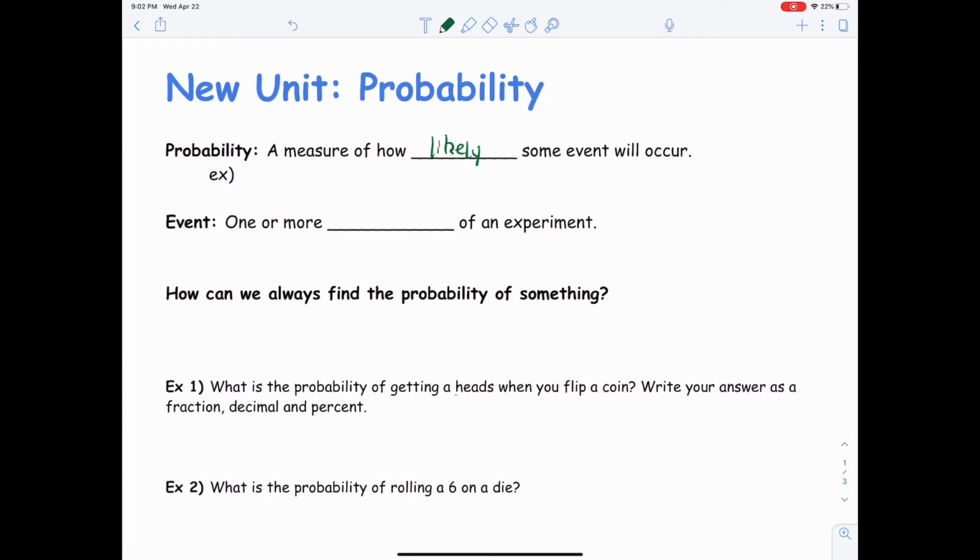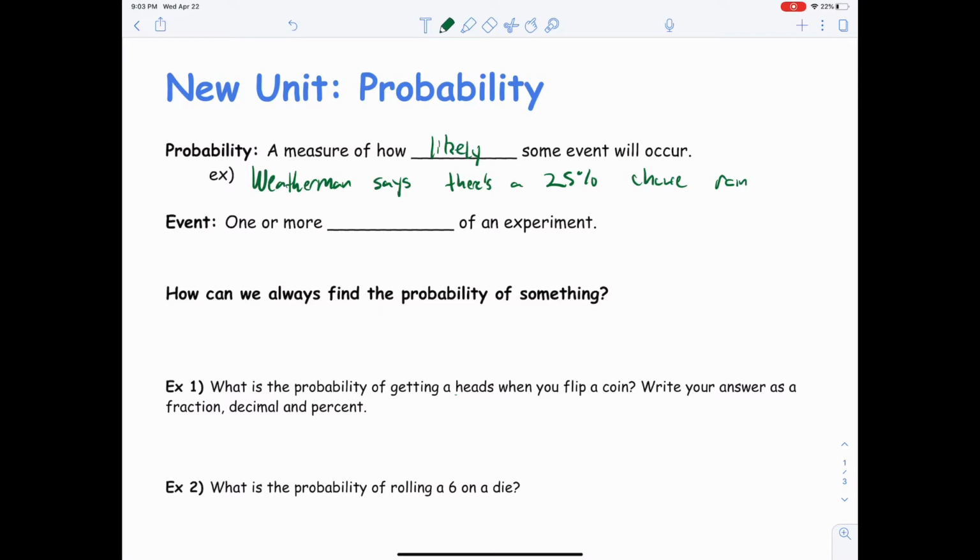You've probably seen a lot of probability in your life that you may or may not know. For example, the weatherman says there's a 25% chance of rain. That's a probability right there. It's a measure of how likely something's going to occur. It's all about chance. Does it mean it's absolutely going to rain no matter what? No. He could be wrong. Does it mean it's not going to rain? He also could be wrong on that. You're not sure. It's just a measure of chance. It's just our best estimate.